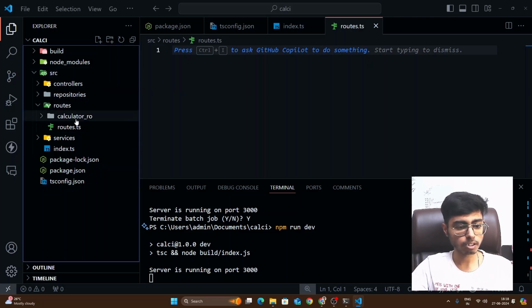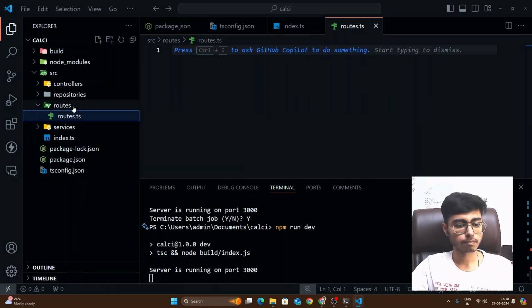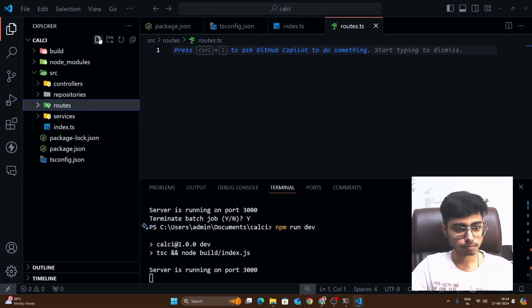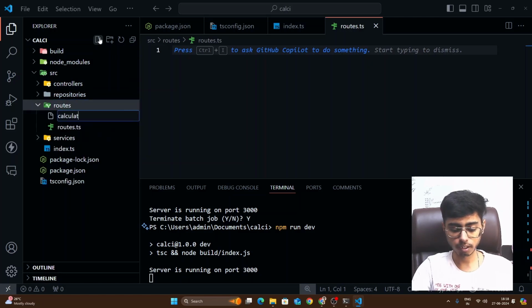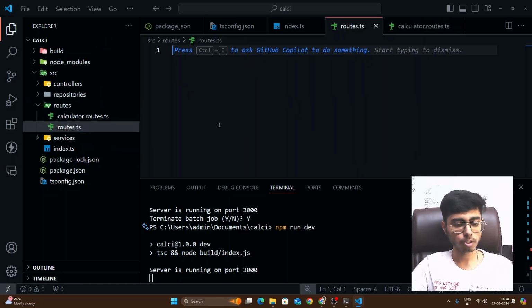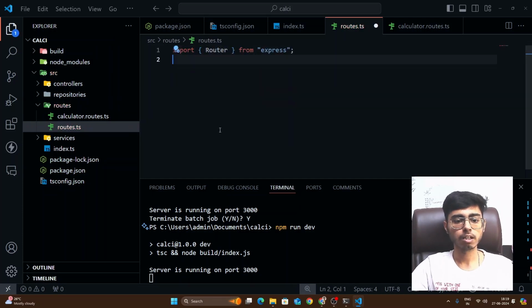It should not be a folder actually, a file is enough. So I'll just delete this, and I'll have not a folder, calculator.routes.ts. Okay, so first of all, in your routes file you have to import Router, right? This is a class which is present in Express, right?